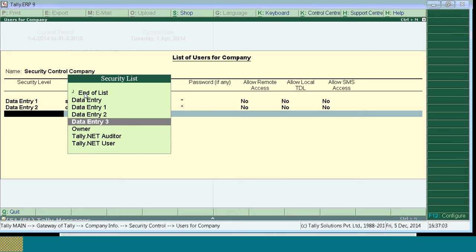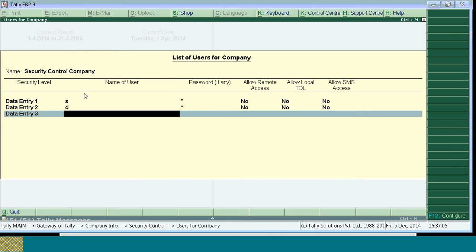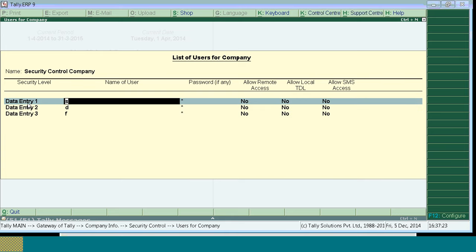Same way, select data entry 3. What should be the username for data entry 3? I am taking F. And what should be the password? If you have multiple data entry operators, you have to give the username, you have to give the password. The password for data entry 1 should be shared only with him, so that whenever he logs in to the company through the particular username and password, the company will be loaded.